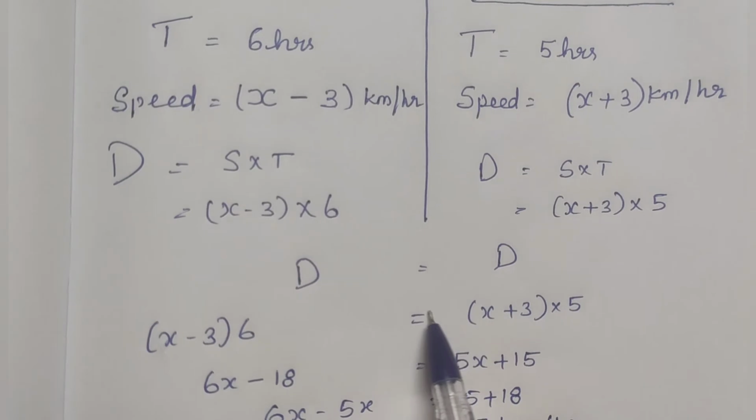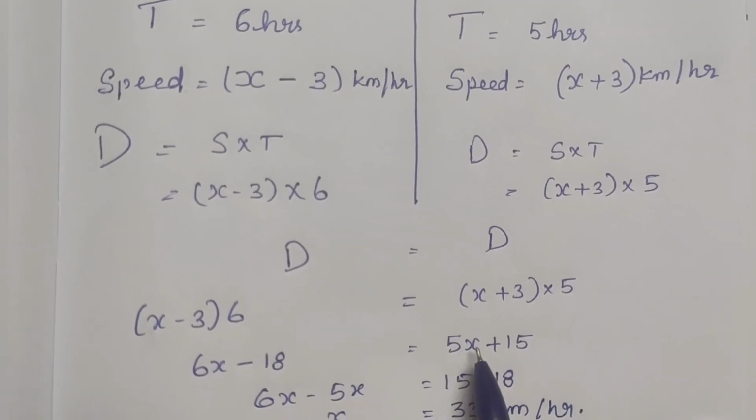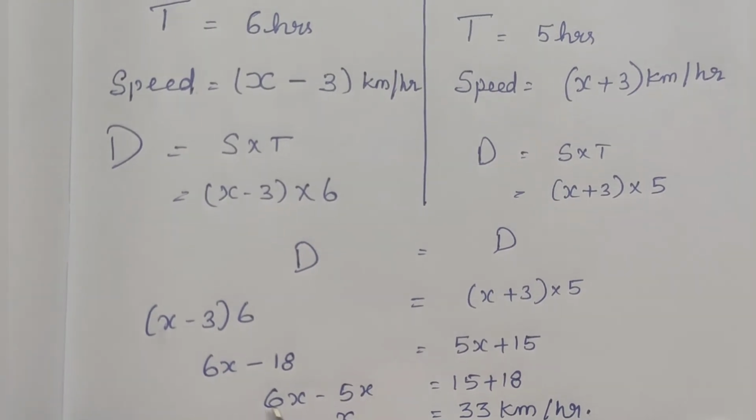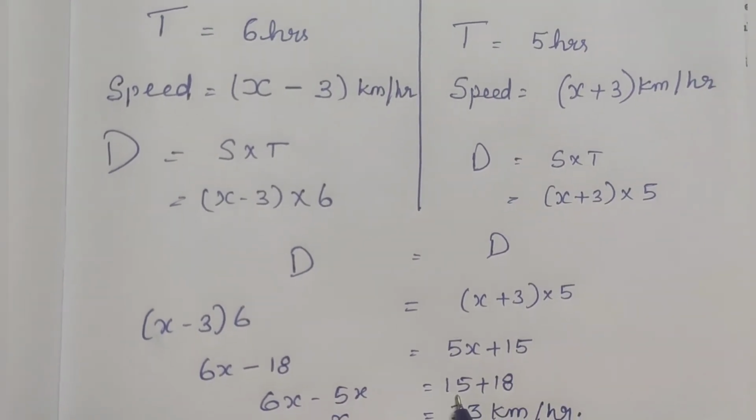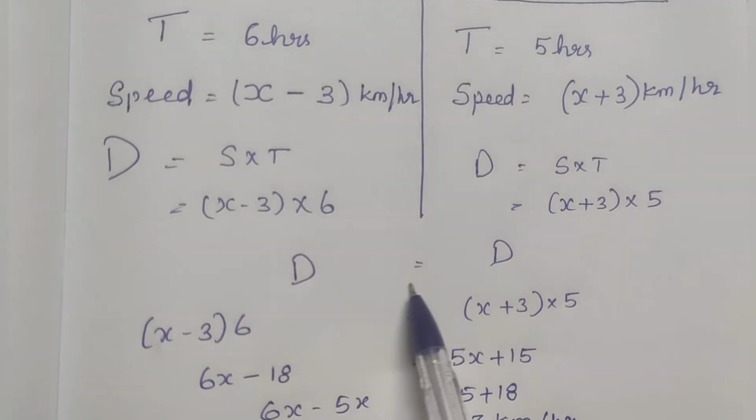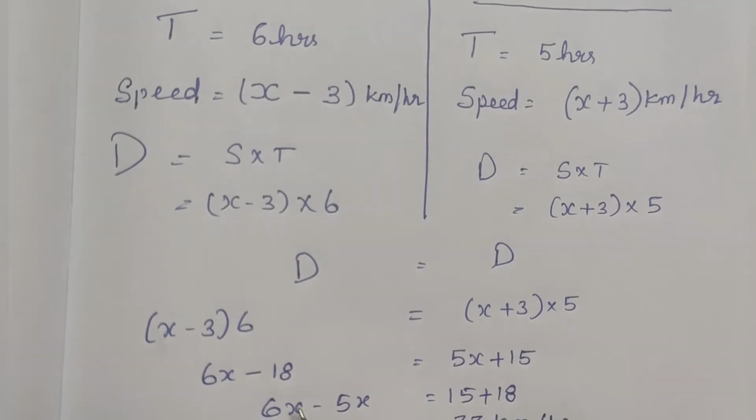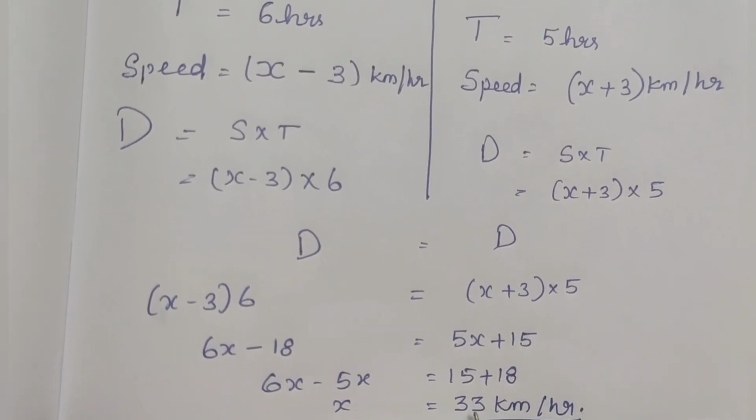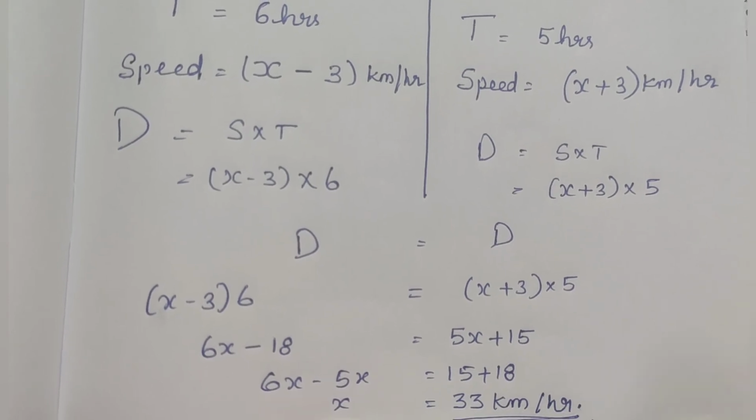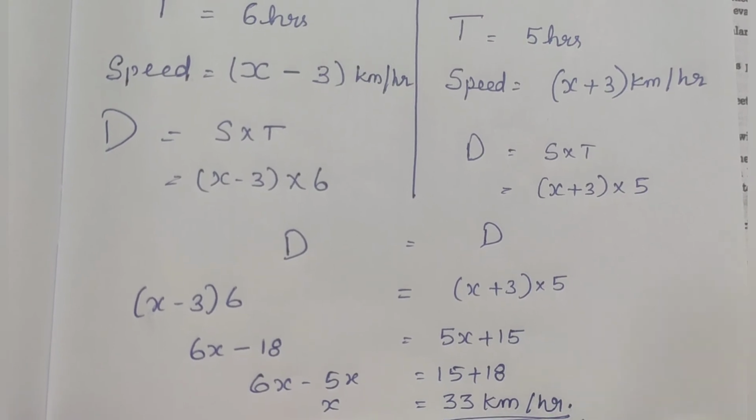Well, I bring 5x to the left side. So plus 5x becomes minus 5x. 6x minus 5x is equal to 15, and I take minus 18 and transport it to the right side. It becomes plus 18. So 6x minus 5x is x. 15 plus 18 is equal to 33 km per hour. Thus the speed of the boat is 33 km per hour.